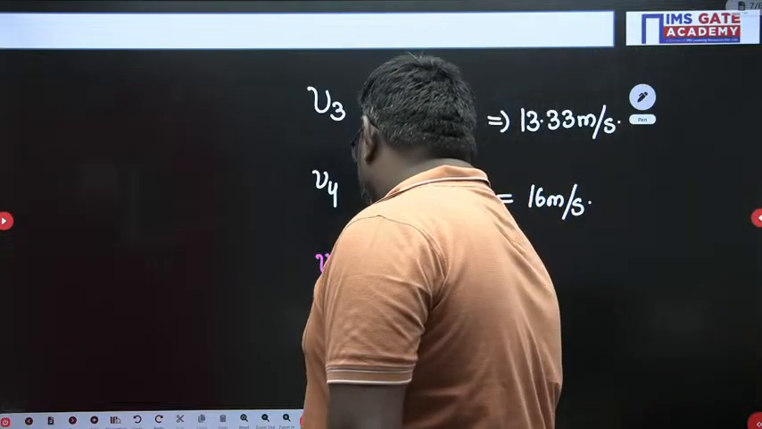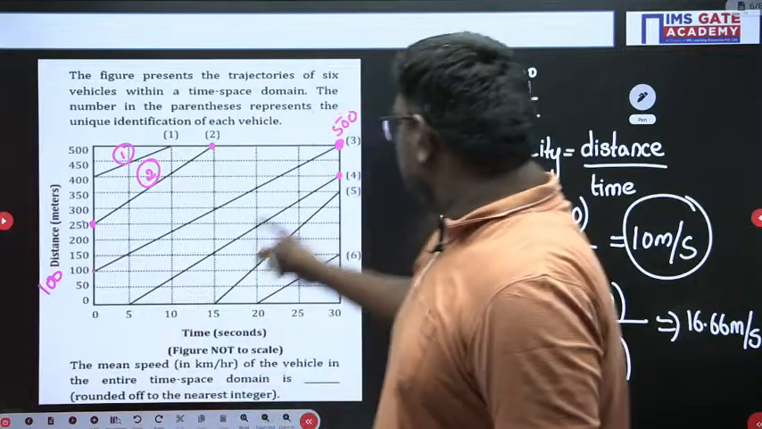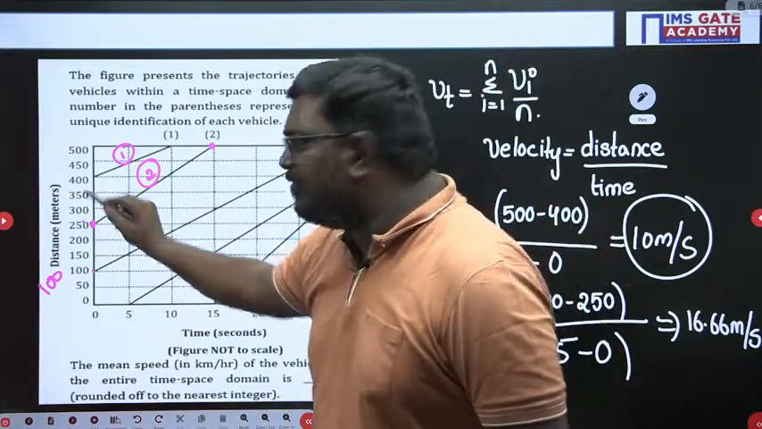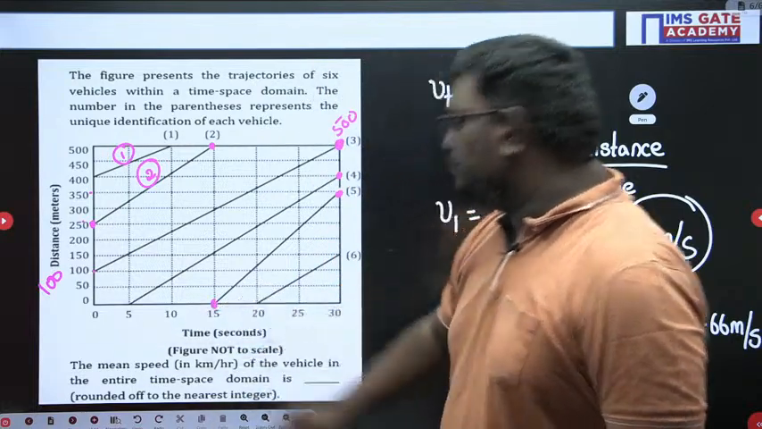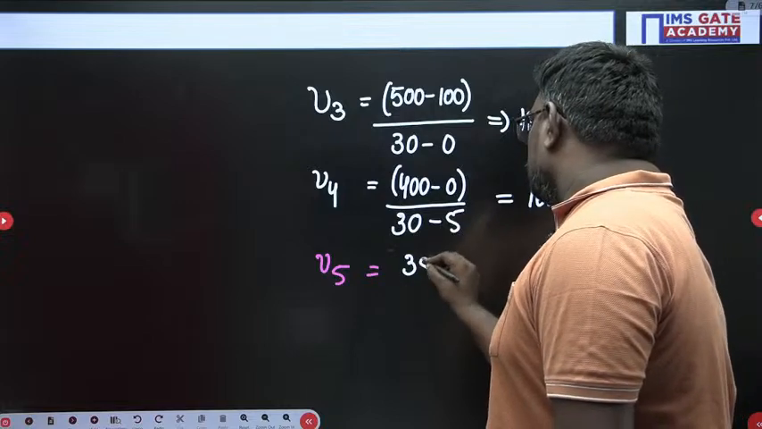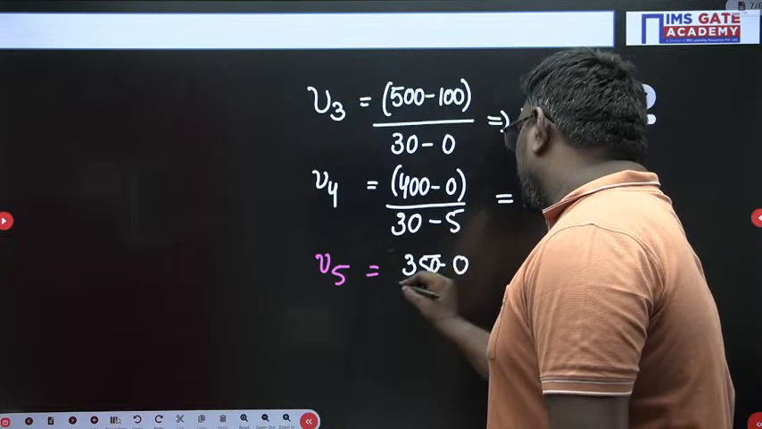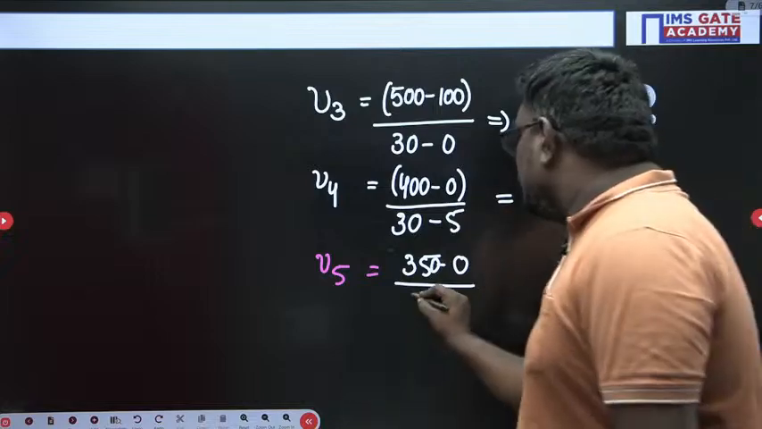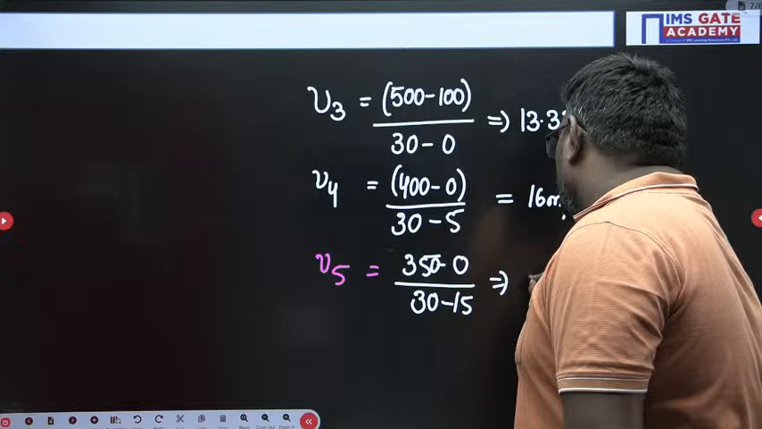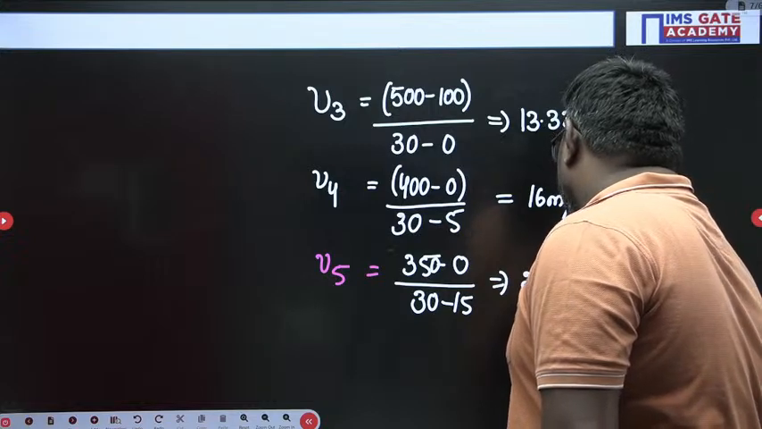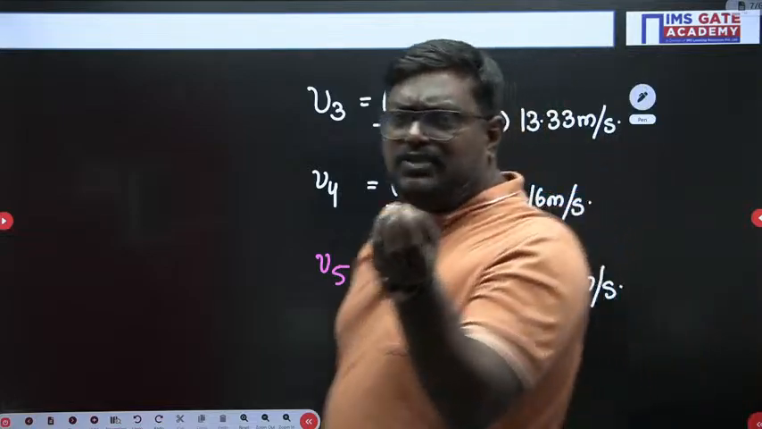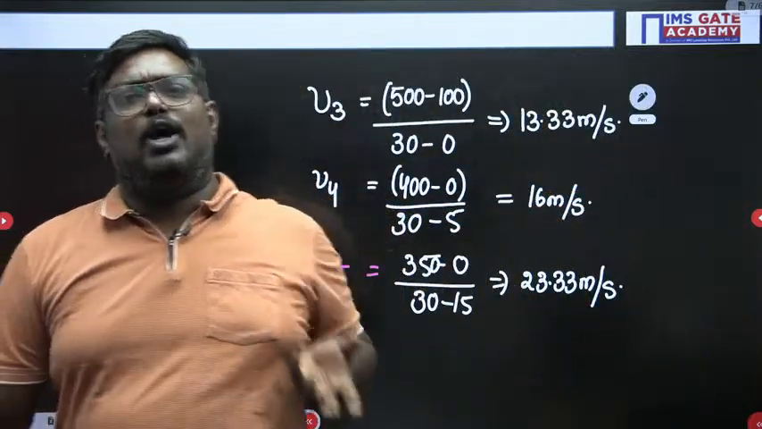Similarly, if I take V5 here. So my dear students, what is V5? Here please understand, it has a distance of 350 and here it is 0. So my dear students, 350 minus 0 upon the time, which is 30 minus 15. So it will be how much, sir? Around 23.33 meter per second. Am I clear, my dear students? So just by finding the slope, you will get the velocity.